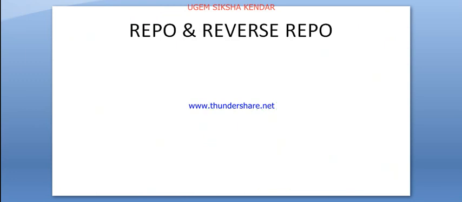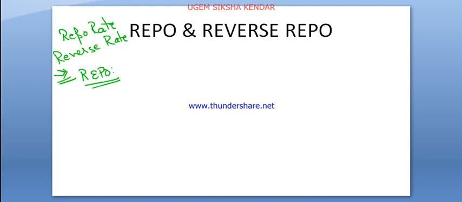Next is repo and reverse repo. Basically we know the repo rate and reverse repo rate. Here we discuss the logical meaning. Repo basically means selling of security.